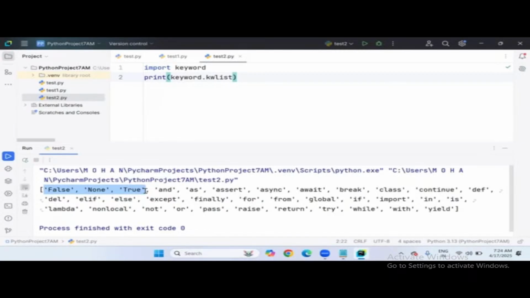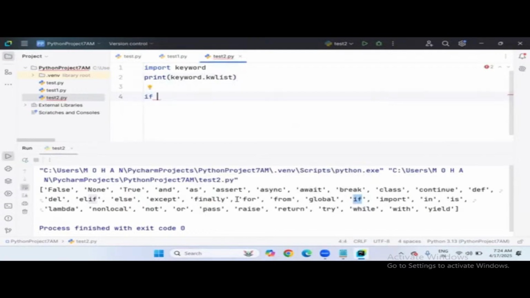These are the keywords or reserved words. In this, each and every word is reserved for a particular task. You can't use any one of the keywords for your own purpose. The purpose is fixed. Let me explain. For example, I can take the if keyword. Generally, the if keyword is used for what purpose?